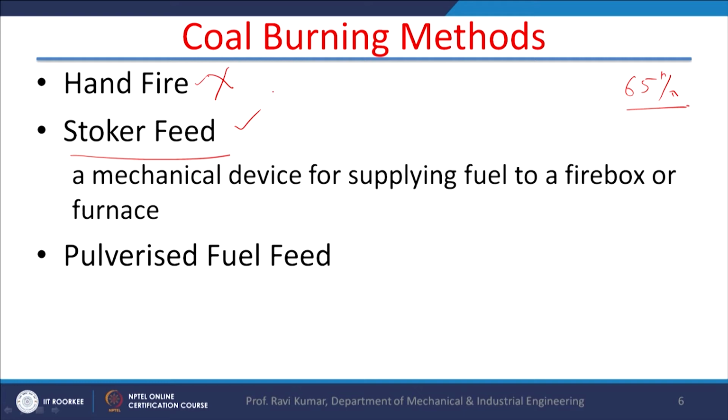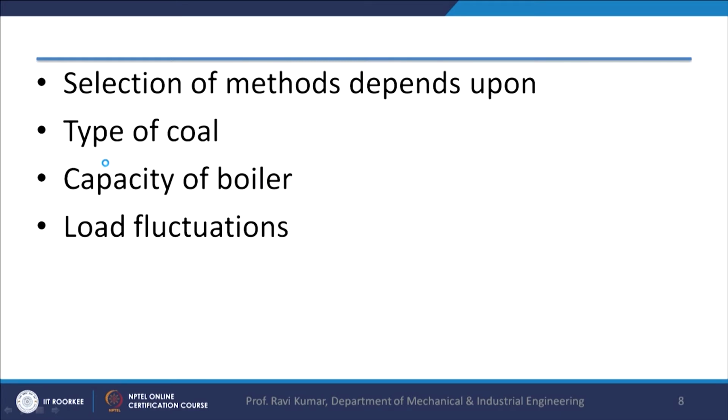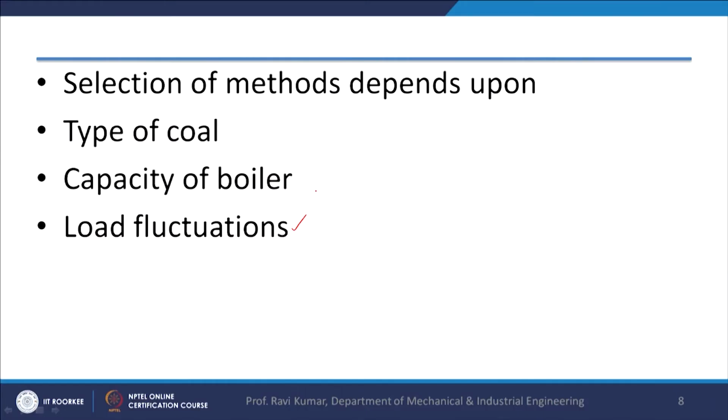Stoker's feed system is used. It is a mechanical device for supplying fuel to a firebox or the furnace, and pulverized fuel is also used nowadays for thermal power plants. Now the selection of the method for feeding the coal in the furnace depends upon the type of coal, the capacity of the boiler, and load fluctuations, because hand feed cannot be used when load fluctuations are there.